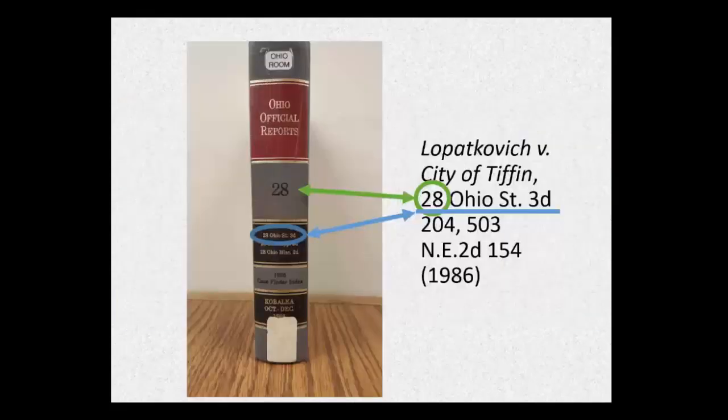So we see that the Lepatkovic case is in Volume 28 of the Reporter series, and it is located in a set of books called Ohio State Reports 3rd. So what is Ohio State Reports 3rd? Ohio State Reports are the official reporter published by the state of Ohio that contain Ohio Supreme Court cases.